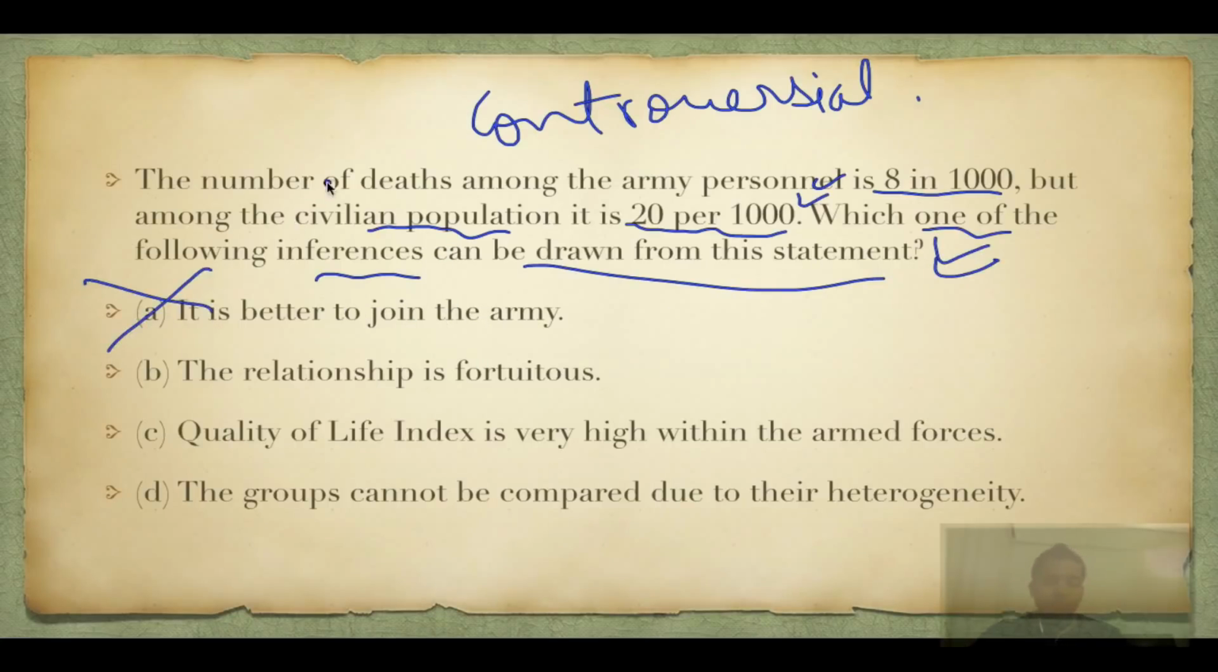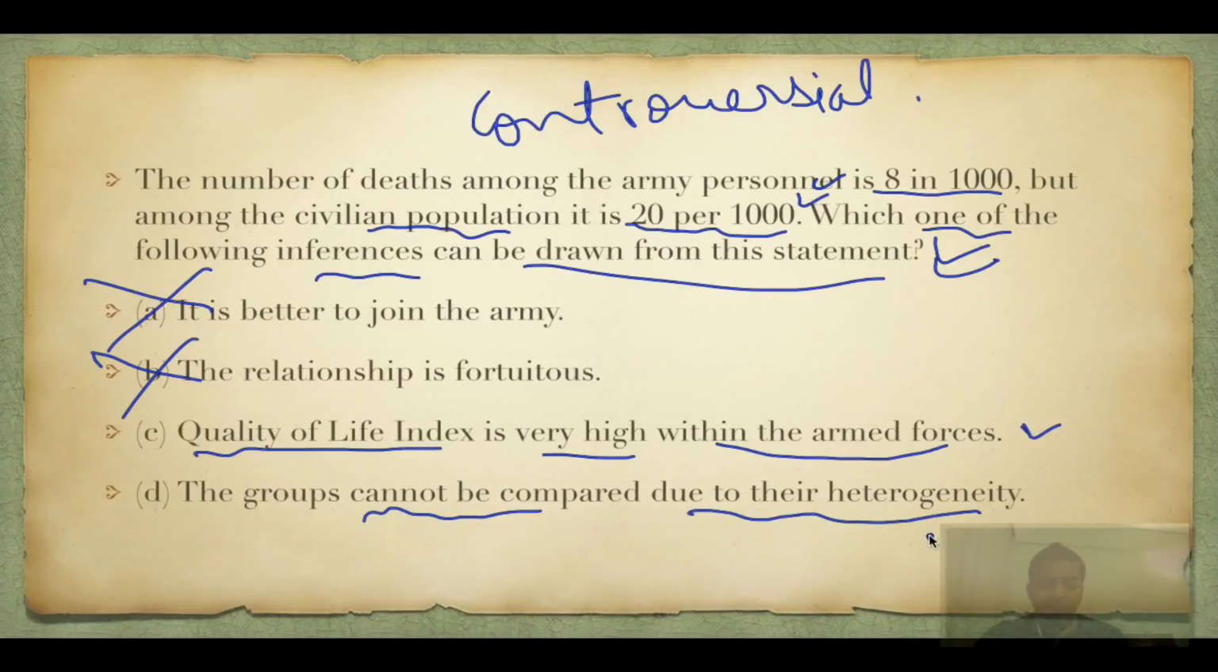Absolutely wrong. Better or worse does not even come into the picture. The relationship is fortuitous. It cannot be imagined. Relationship has certain bases because it is showing a huge divergence. Quality of life index is very high within the armed forces. It can be one of the answers. Groups cannot be compared due to heterogeneity.